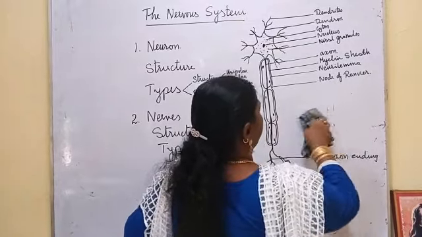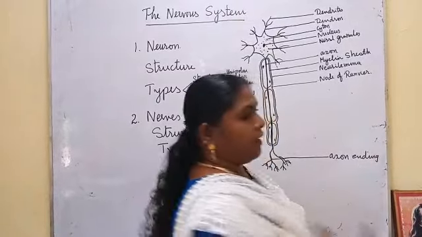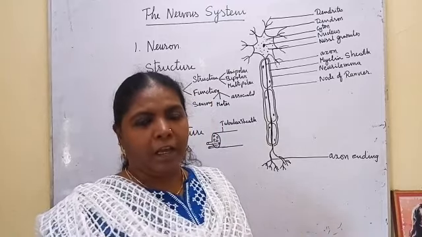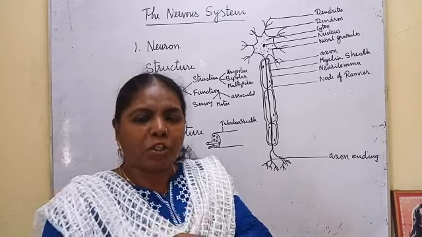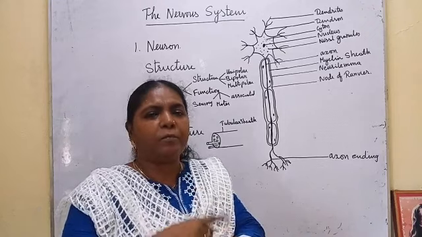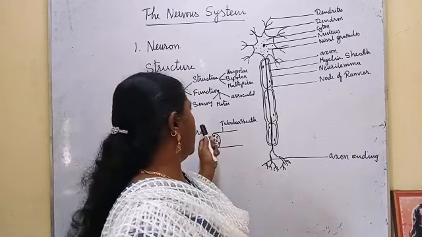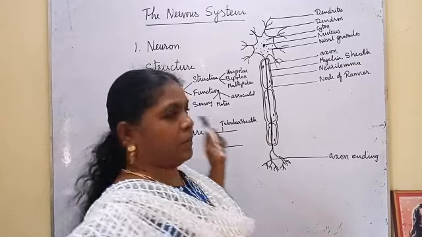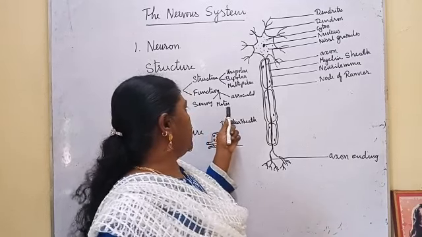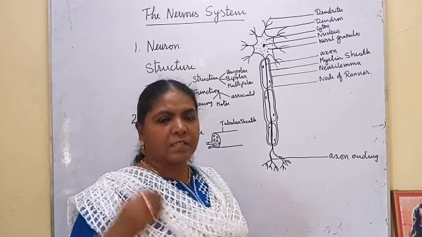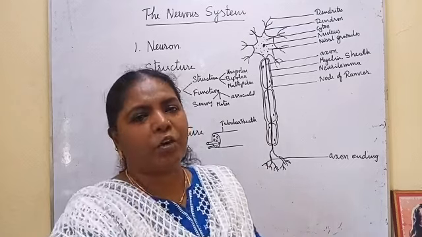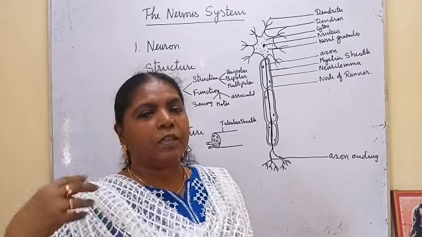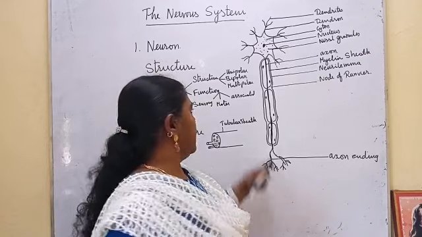Sensory neurons take the impulses. If you pinch, we will have that pain, that pressure; that pain is taken by the sensory nerves which contain sensory neurons. Then motor neurons take the message from the central nervous system to the particular part. So that is called motor neuron.